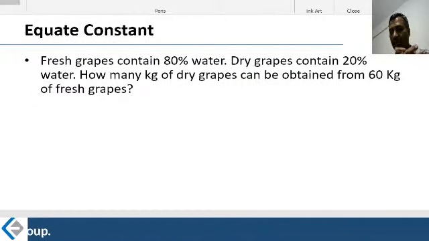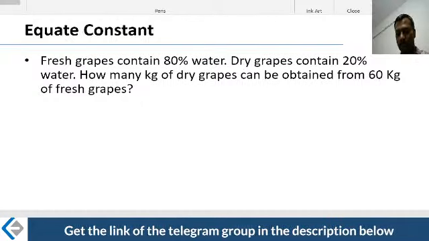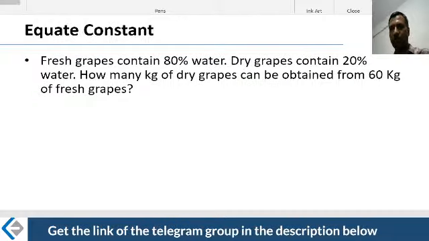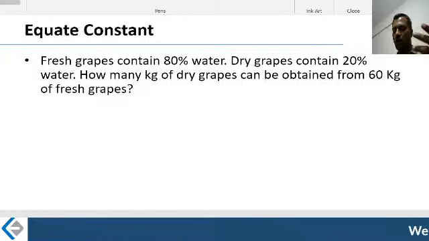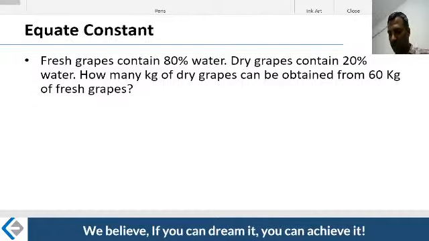So last concept, last 15 minutes, completely focused. Very important concept as well. Let's understand what we mean by equating the concept. There's a concept of equating the constants. Let's take a look at this question.